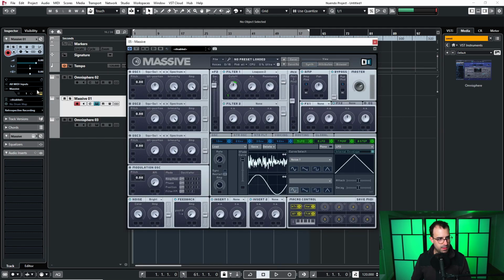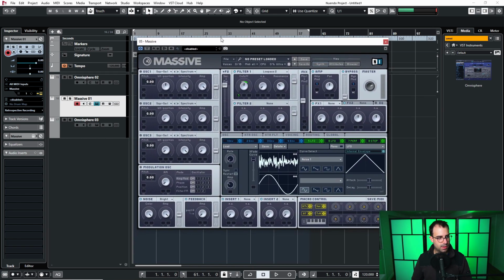I did a similar thing with Massive here. I turned off all the oscillators, leaving only the noise oscillator. I used bright, but I mean white probably works best, so I'm going to use white. And then I did the same thing here: low pass 2 on filter 1, making sure it was on filter 1. And then you'll see here I have a bit of LFO. What I'm doing is, again, some randomness, a random LFO at the lowest rate possible. And again, I used the depth or the amp here. I put it pretty far down because I didn't want it to be too obvious. So this is what it sounds like.